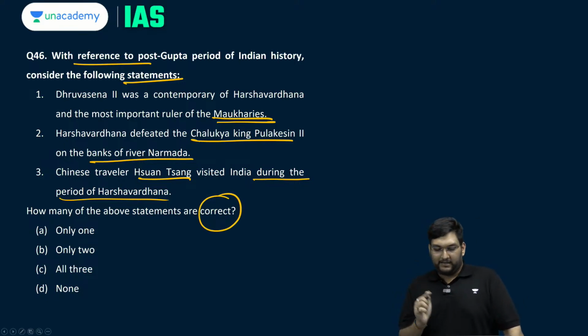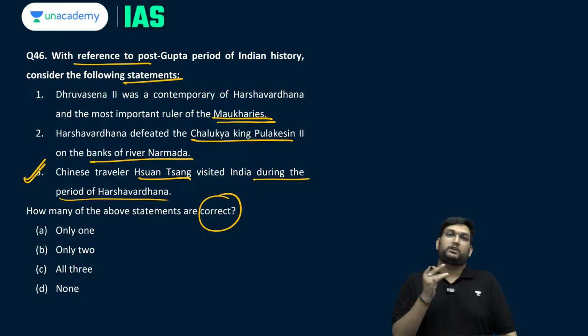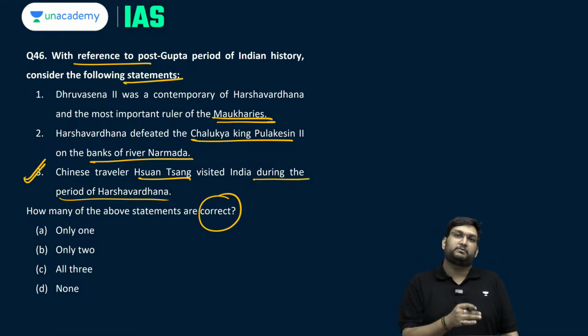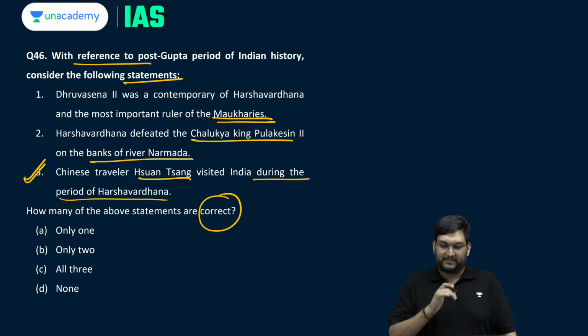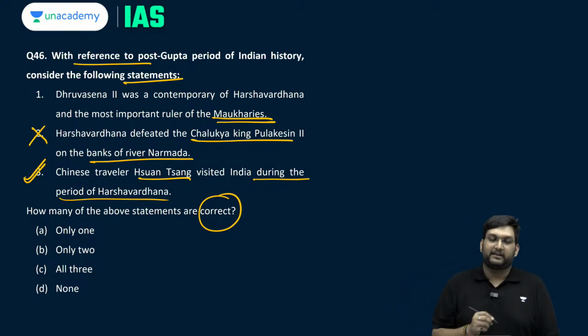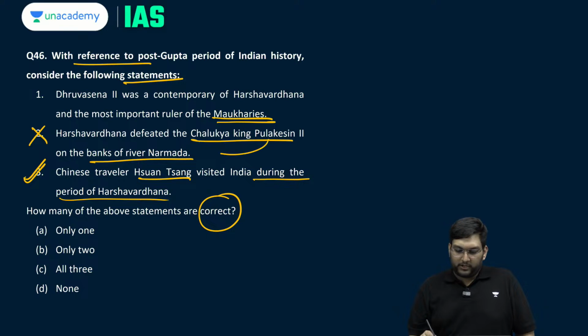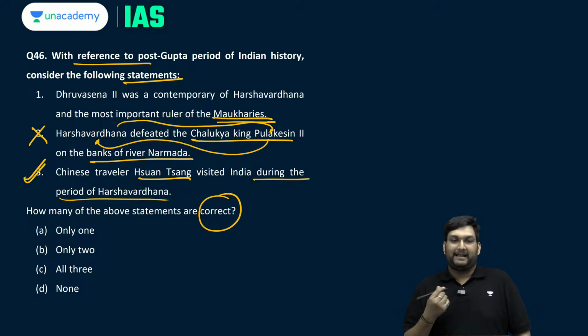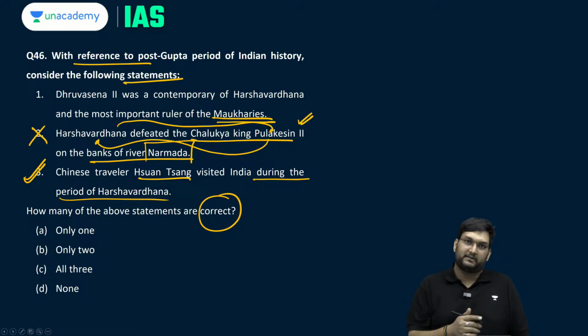Now, here again this is a very well known fact. Hiuen Tsang came during Harshvardhan's period, then got robbed, and then there was capital punishment for the person who robbed Hiuen Tsang. So, this is correct. This one is reversed. It was Pulakeshin II who defeated Harshvardhan in the Battle of Narmada, which is on the river's bank of Narmada itself. In the Battle of Narmada, Pulakeshin II, a Chalukyan ruler, defeated Harshvardhan, therefore stopping the southward movement of Harshvardhan.